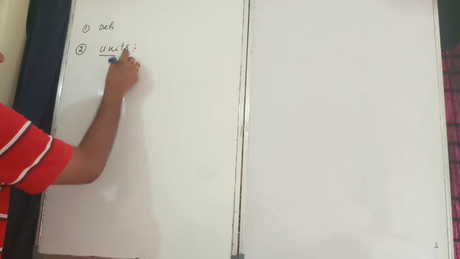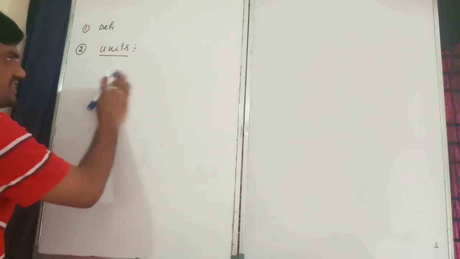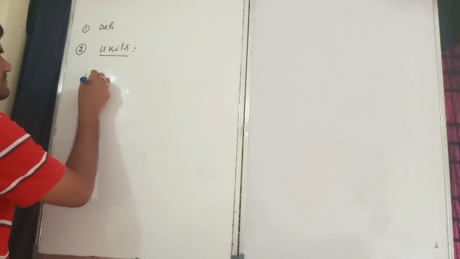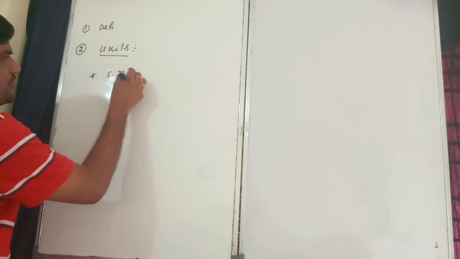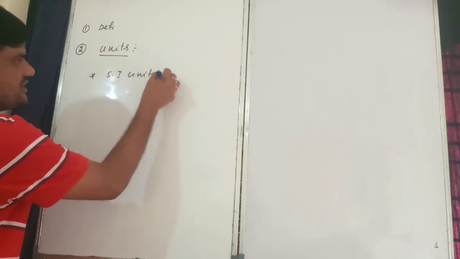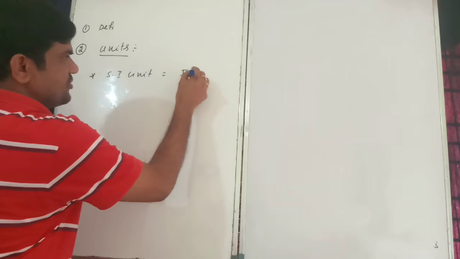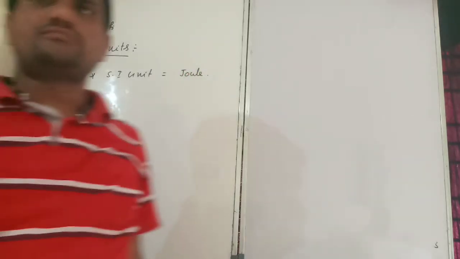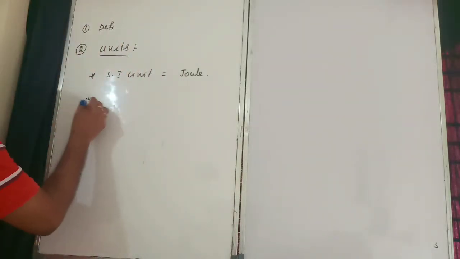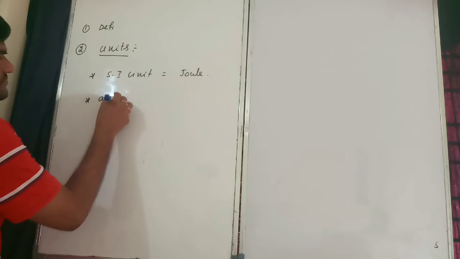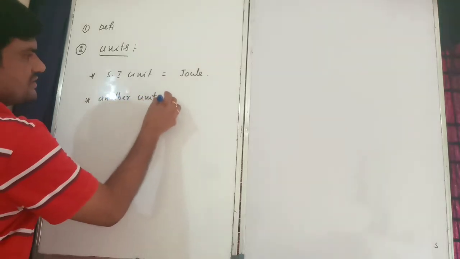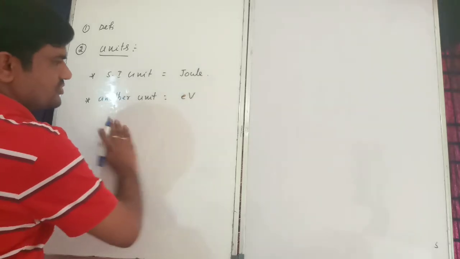Units of electrostatic potential energy. The first one is the SI unit. The SI unit is that of energy. Energy is always joule only, right? Always joule. Next, one more will be there, another unit. That is electron volt.